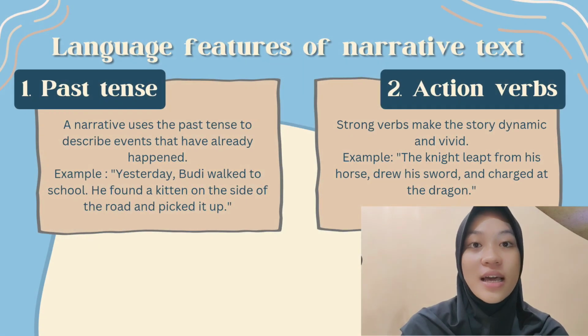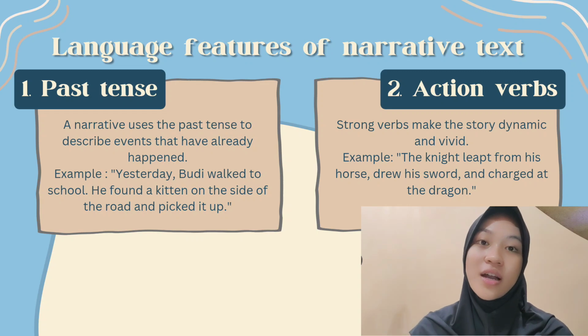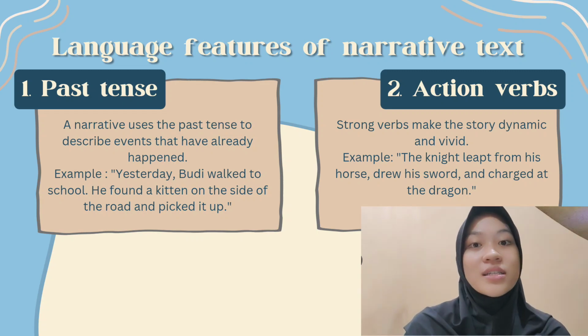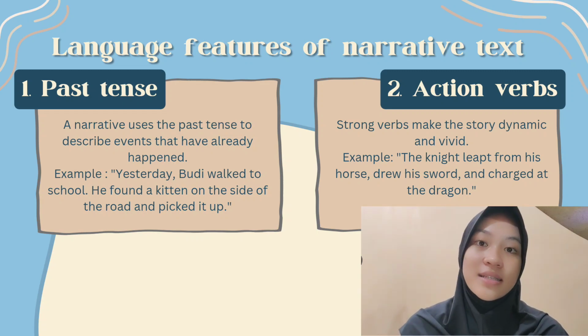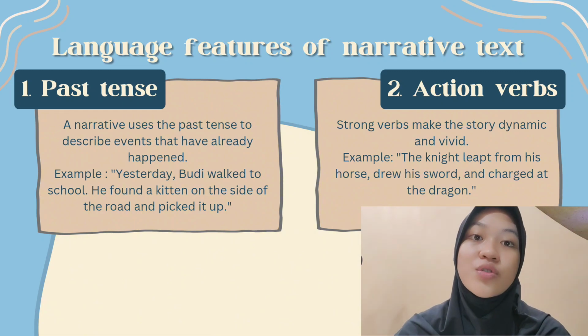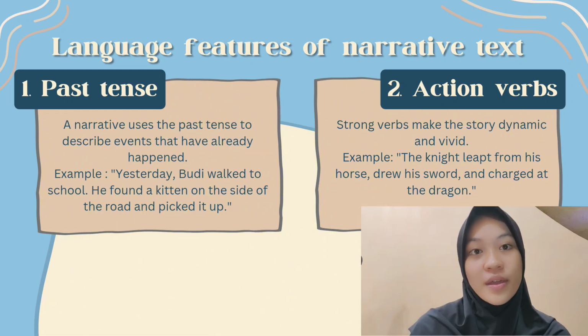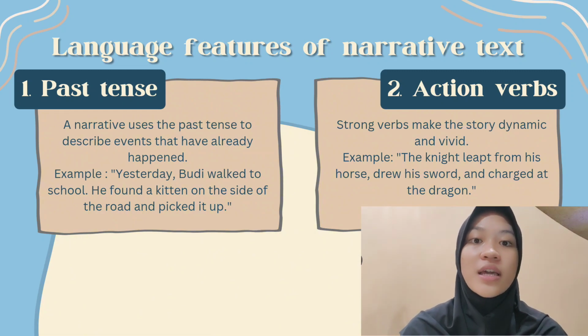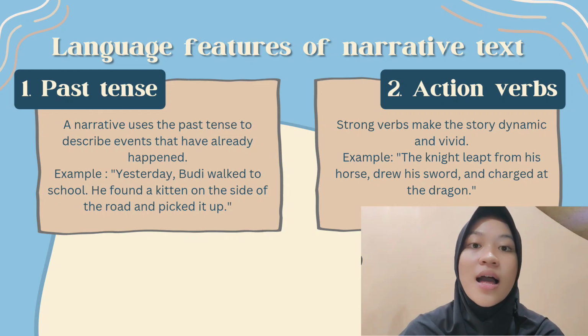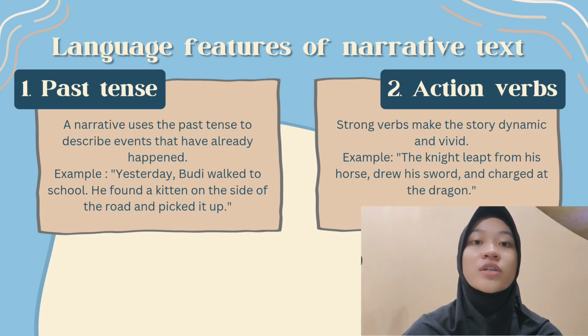Then I will discuss the language feature of narrative text. The first is past tense. A narrative uses the past tense to describe events that have already happened. Example: yesterday, Budi walked to school. He found a kitten on the side of the road and picked it up.